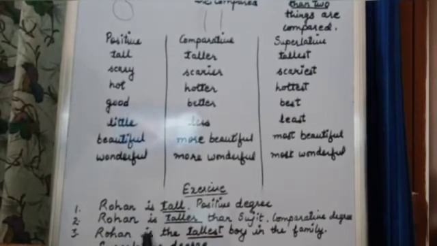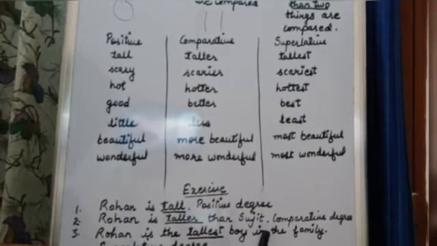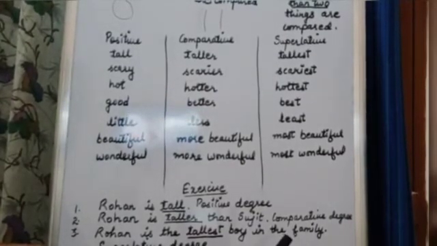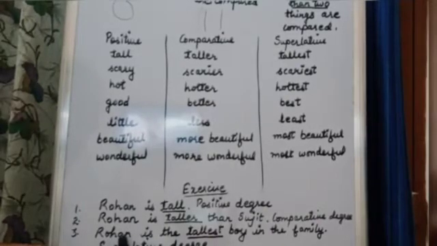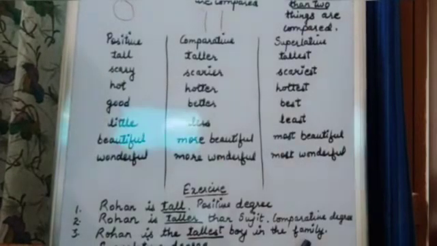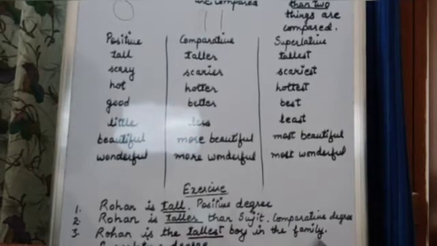Rohan is the tallest boy in the family. So here I am comparing Rohan with the family. In a family, is there only one person? No. Are there only 2 persons? No. There are more than 2 persons. There can be 8 members in the family, there can be 12 members, there can be 15 members or more than 15.